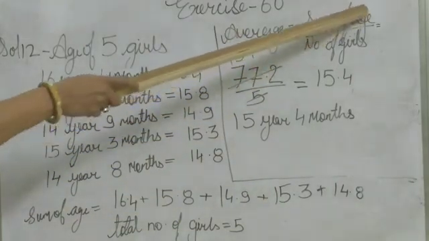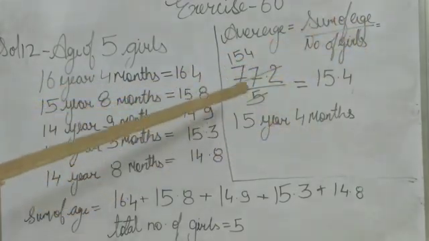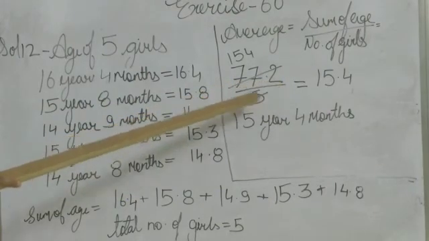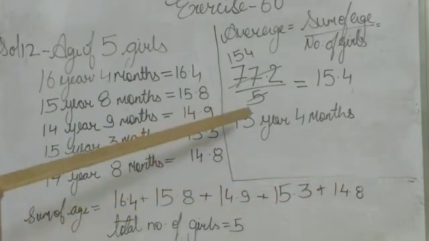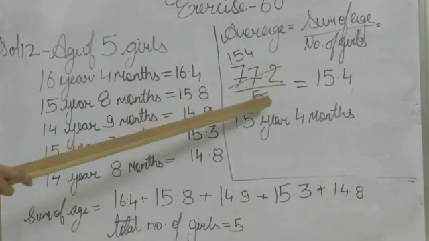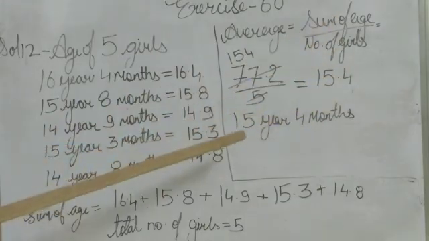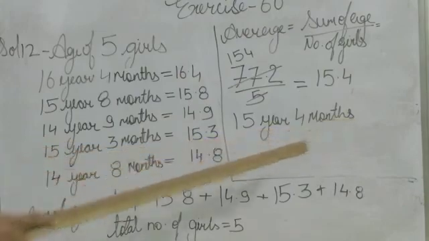Sum of ages by number of girls. 77.2 upon number of girls, so 1, 2, 3, 4, 5. Here write 5. 77.2 divided by 5 is 15.44. Then what is the average? 15 years 4 months.